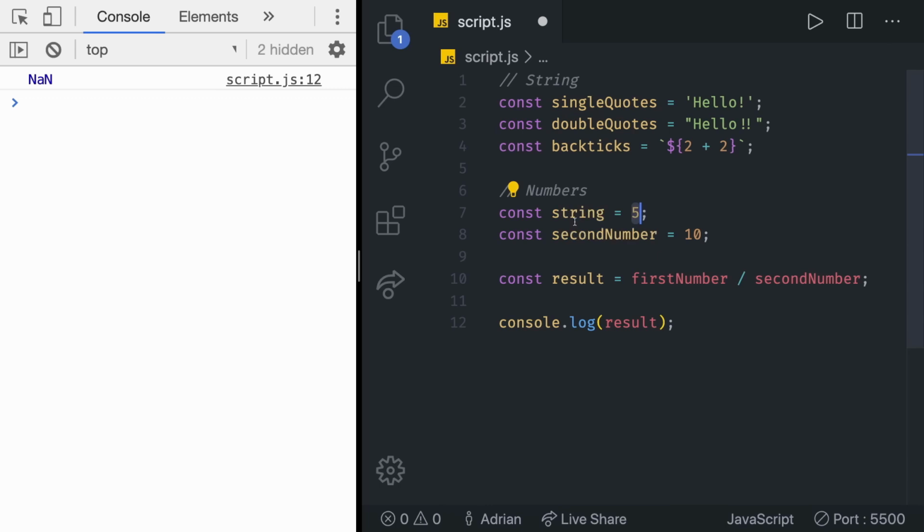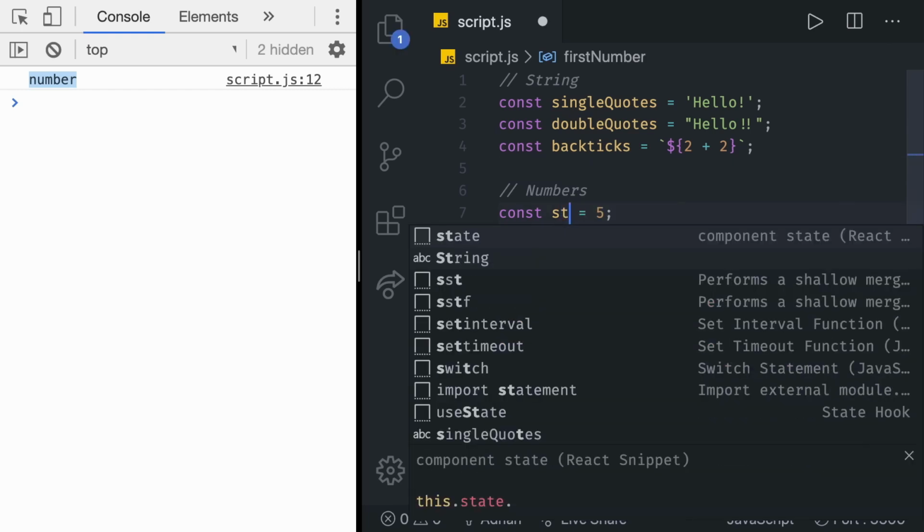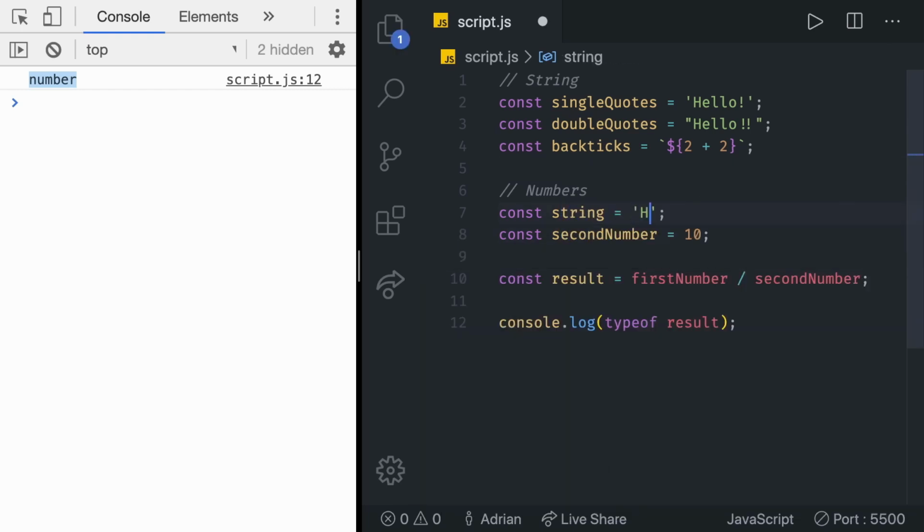If we bring this back to where we had the first number, so where we had a normal operation, what do you think we would get if we do typeof and then let's say result? Of course, it's going to be a number, because number is a valid data type in JavaScript. But now there is a trick question. It's a really stupid thing in JavaScript. What if we brought this back to where we had a string, for example, hello, and we divide that string with a number? Remember, if we take the value of this, we're going to get NaN. So the question is, what do you think the result of typeof NaN is going to be?